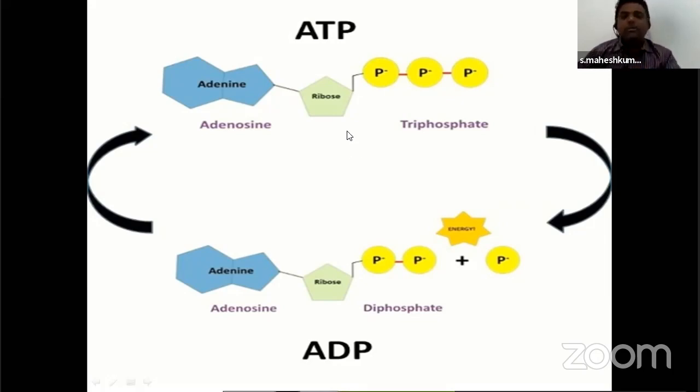Tomorrow we will go through the C3 cycle, or dark reaction. Why? Because now ATP and NADPH are ready. The assimilatory power is ready, and that is utilized in the dark reaction. Tomorrow we will continue with the dark reaction. Thank you, sir.